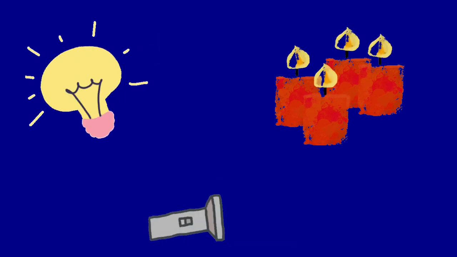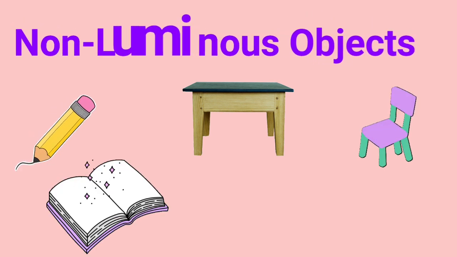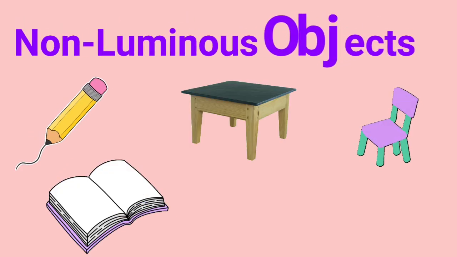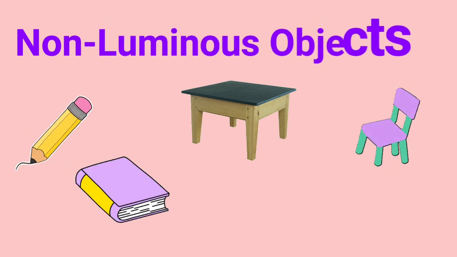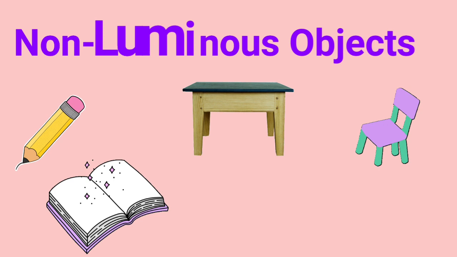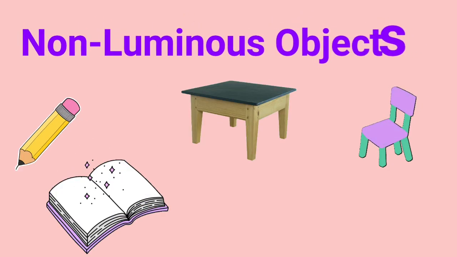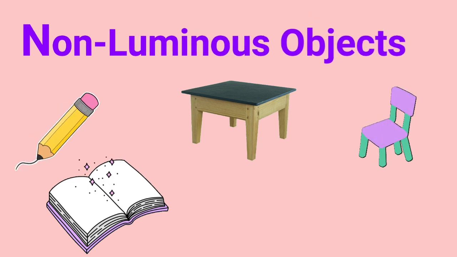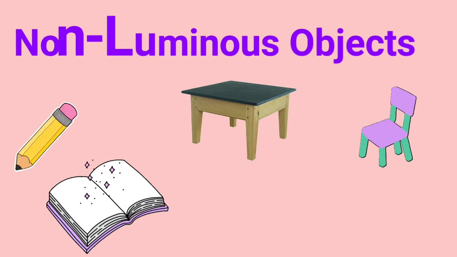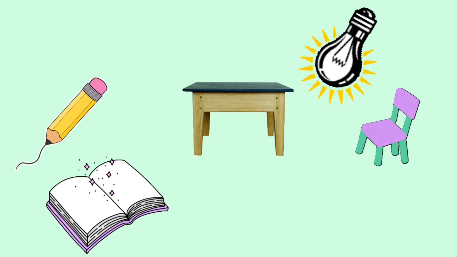Second one is non-luminous objects. Objects that do not give us light are called non-luminous objects. Pencil, book, table, chair, etc. are non-luminous objects. We see non-luminous objects when light falls on them.